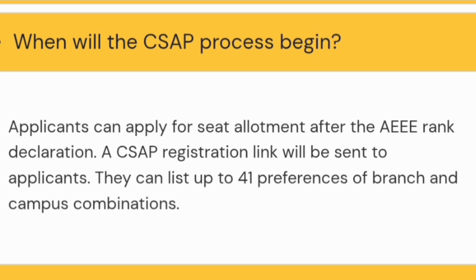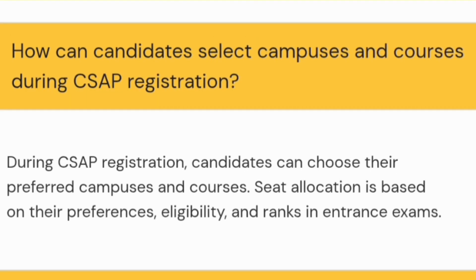It is better advised that you use this opportunity if you want to get a seat in Amrita University. Don't do just 5 to 10. It will not work because there is a lot of competition, and you should have maximum options open. The CSAP registration process helps you choose your preferred campus and courses.